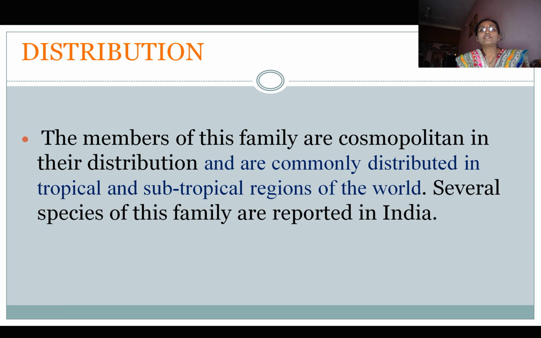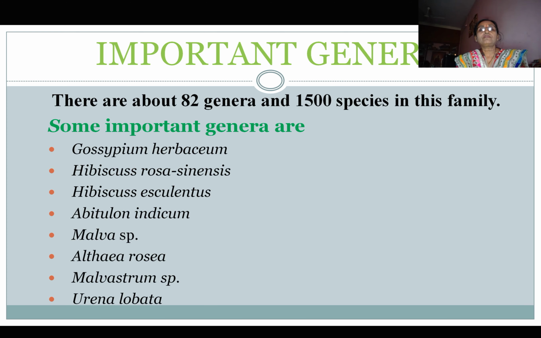The members of this family are cosmopolitan in their distribution and are commonly distributed in tropical and subtropical regions of the world. Several species of this family are reported in India. There are about 82 genera and 1500 species in this family.